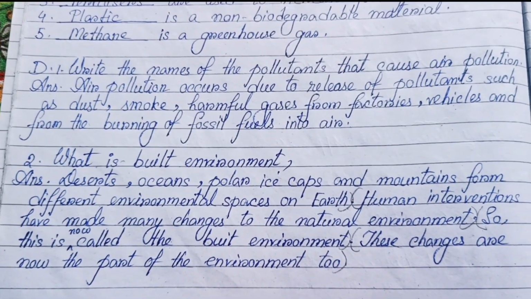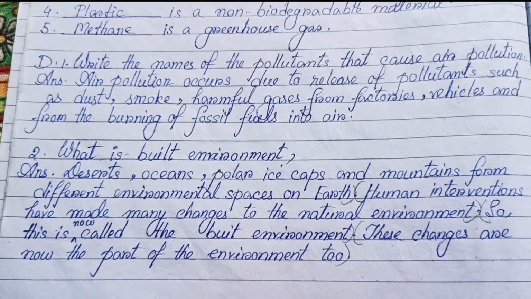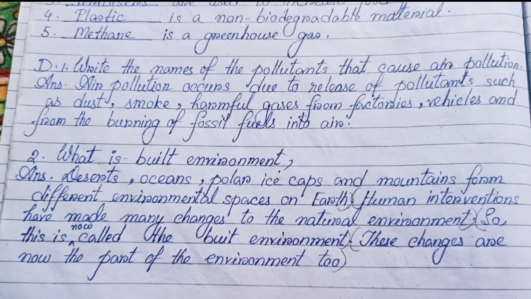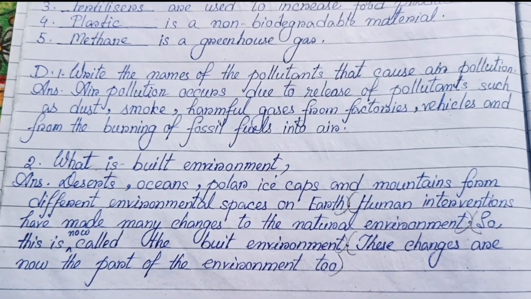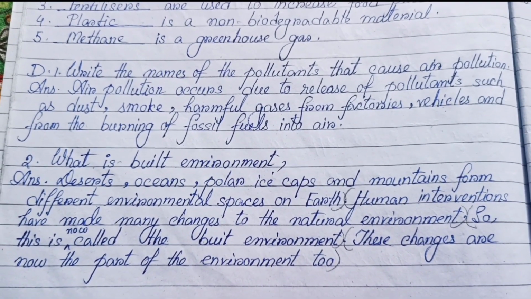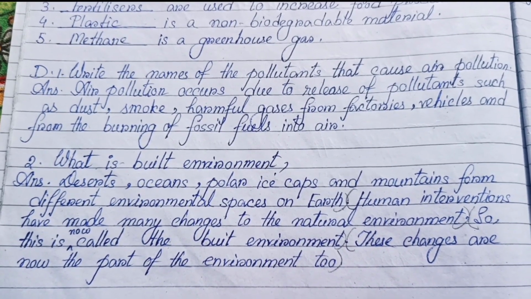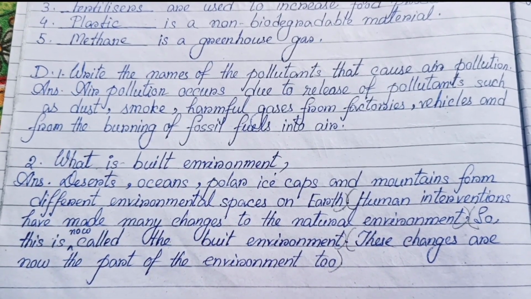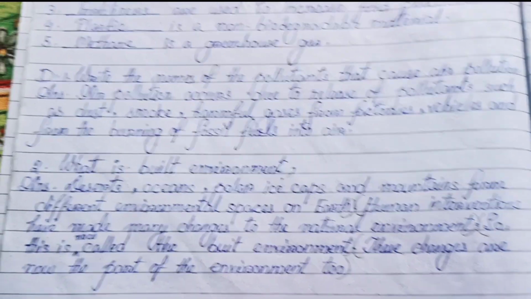Number 2, what is built environment? Deserts, oceans, polar ice caps and mountains form different environmental spaces on Earth. Human interventions have made many changes to the natural environment. So this is now called the built environment. These changes are now part of the environment too.